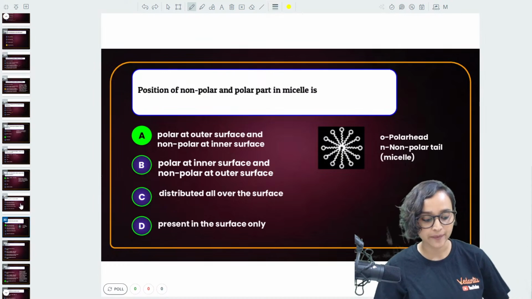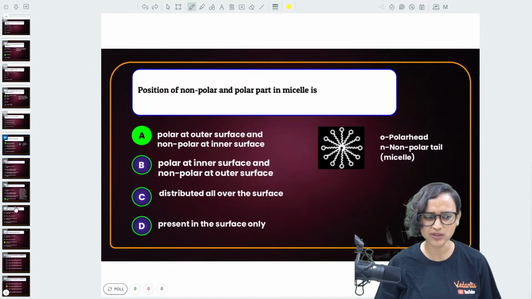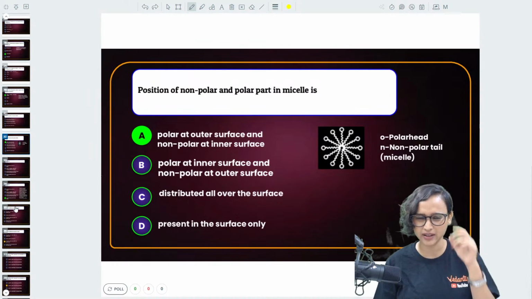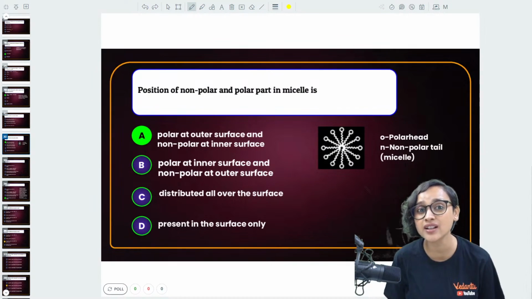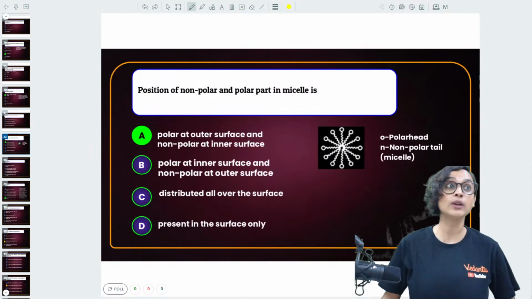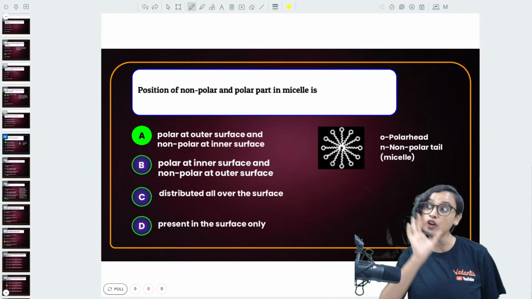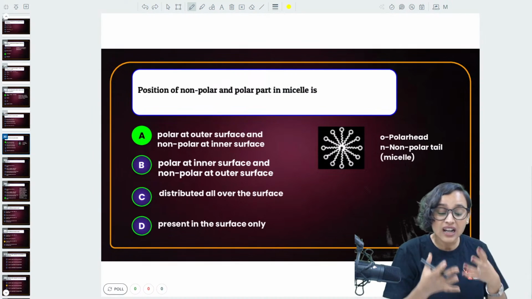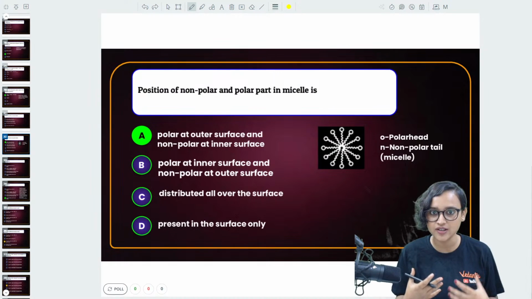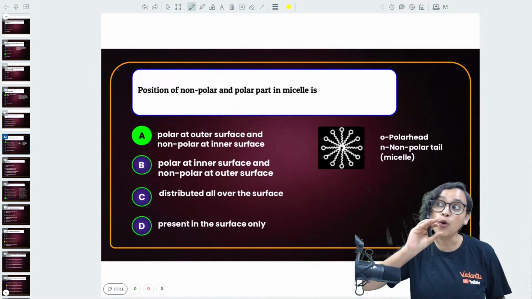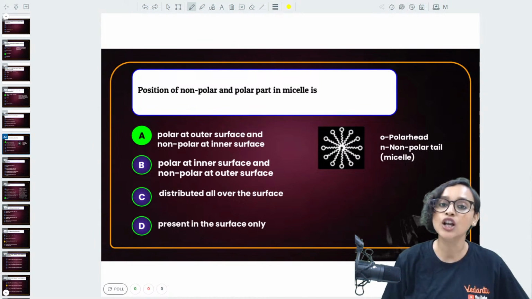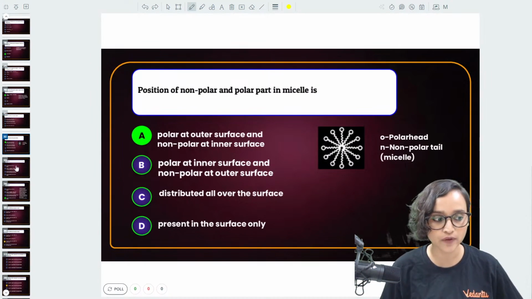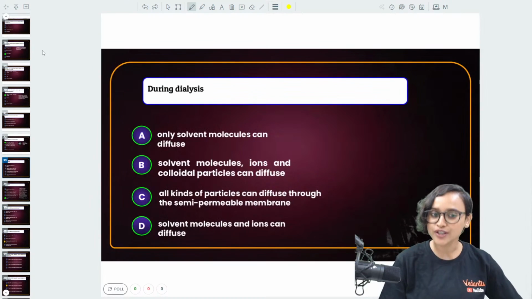Very good. Everybody remembers this, no? I don't think there is any trick that you require. Just remember the head. If you are in a very crowded place, what will you do? You will keep your head on the outside because you don't want to get suffocated with all the carbon dioxide. The same way, remember that the polar head is towards the water. Cool. Moving on to the next question.